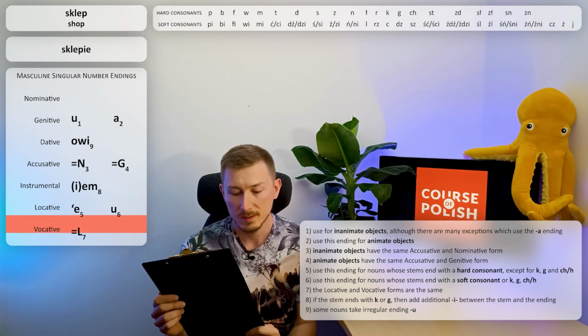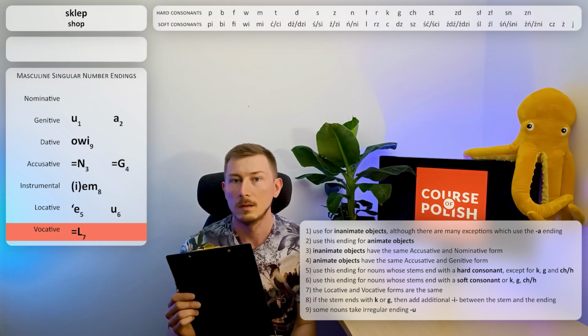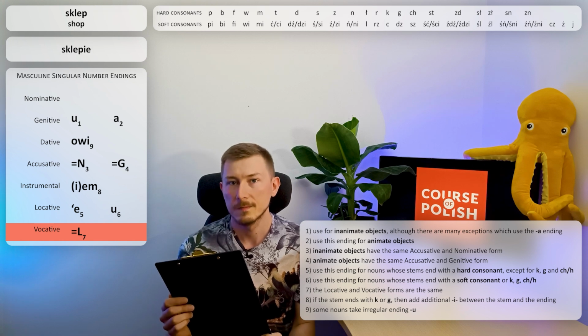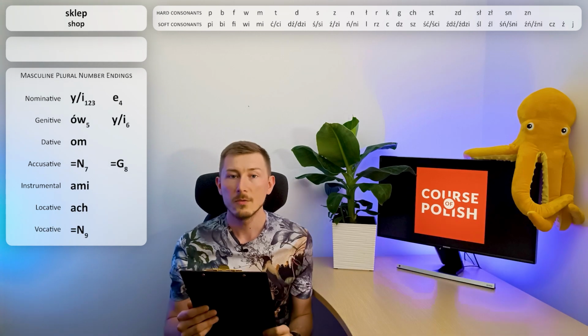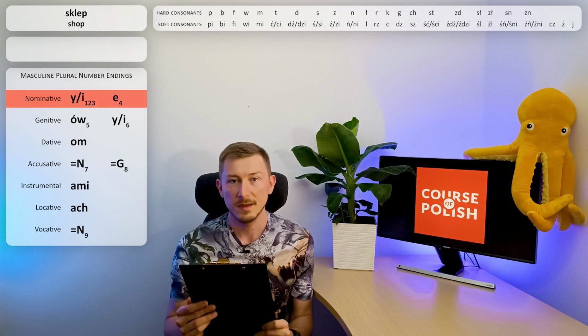Next case, vocative. This one is easy, it says that it's the same form as in locative case, so again it will be sklepie. Alright, let's move on to the plural number. The first case, nominative case.